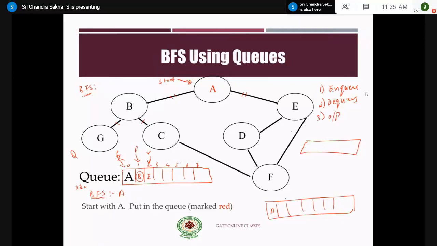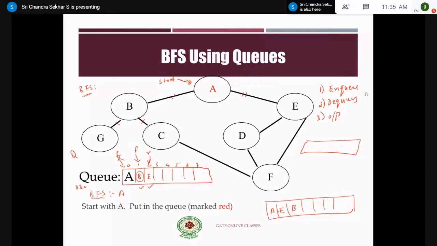So while enqueuing the adjacent elements of A, there are two adjacent elements, that is B and E. You can enqueue these elements in any order. For example, in this particular diagram, I have enqueued it as B and E. Somebody will say that I will enqueue it as E and B. There is nothing wrong in it. You can do it, right?